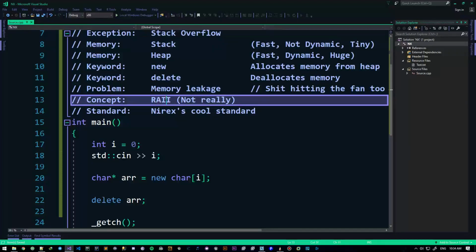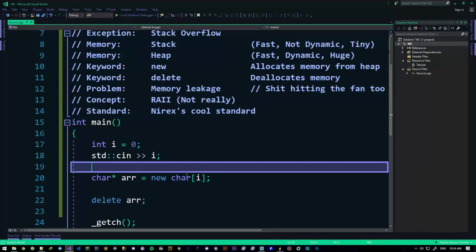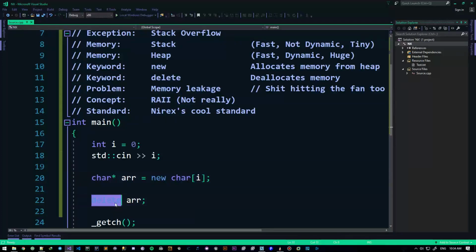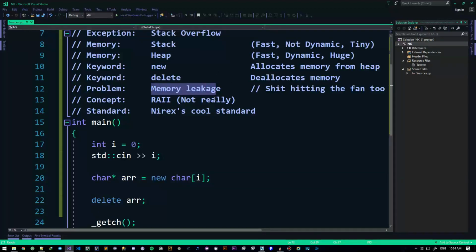What we care about is what this follows. It says for each new there must be a delete. That's basically what it's saying. For each new there must be a delete. If you don't delete something that's been newed, then you're messing up, because you have memory leakage, and that's bad as hell.